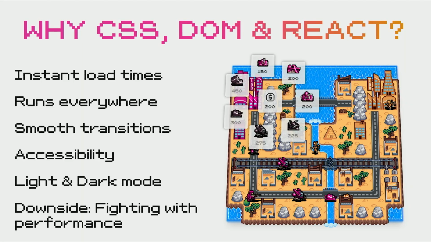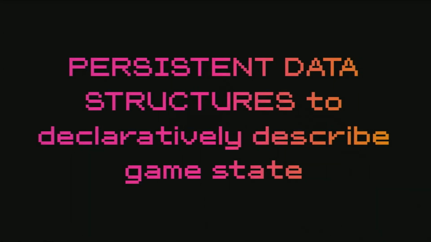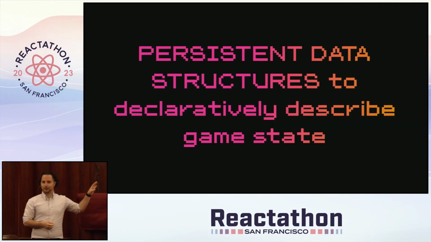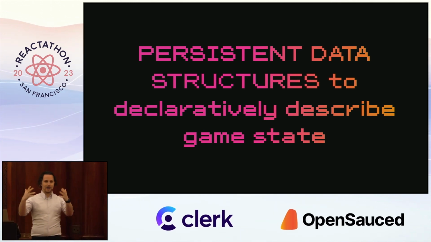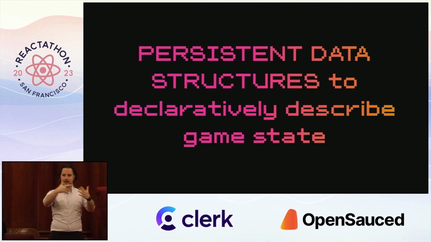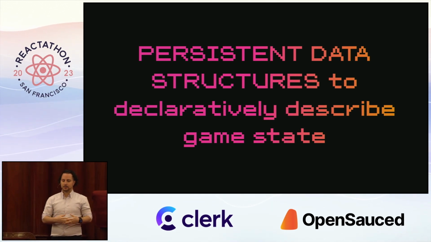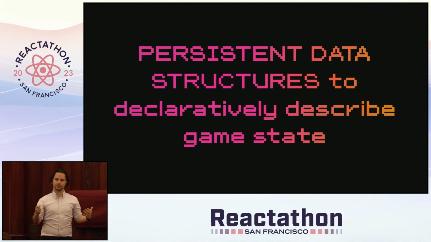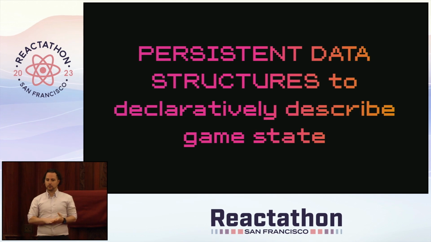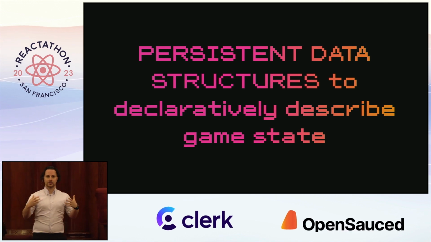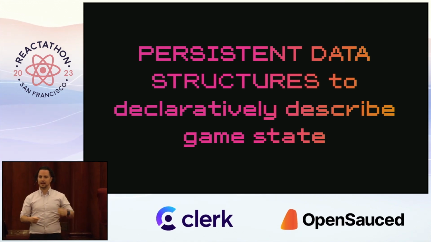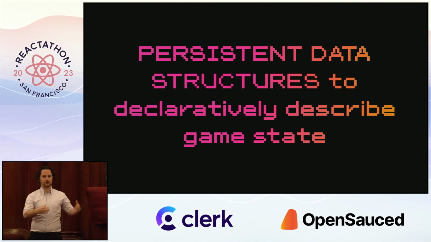The downside, and you might know that also, is that you might have to fight with performance sometimes. Earlier I was talking about persistent data structures to declaratively describe game state. I did a version of this talk in Japan, and we had the slides translated, and I just could not translate that one. The cool thing is that I have this map, and anytime you execute an action against the map, you get a new state back. But because it's persistent data structures, I can have 100 states of the map, and it uses very low amounts of memory. Also, I'm declaratively describing the game state. I'm just giving this game state to a React component, and I tell it, hey, go figure out what that should look like to the player.